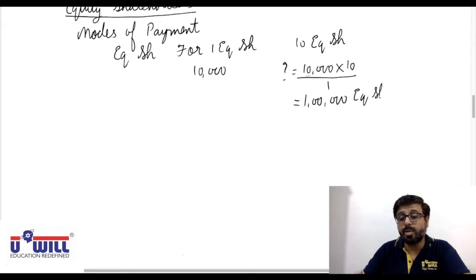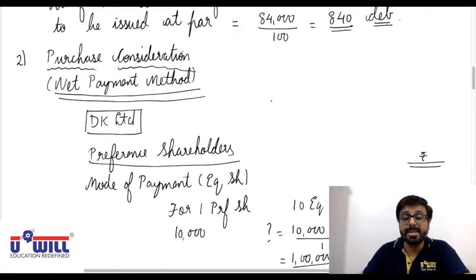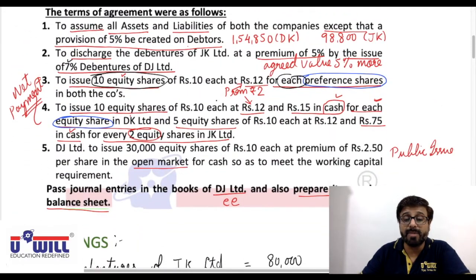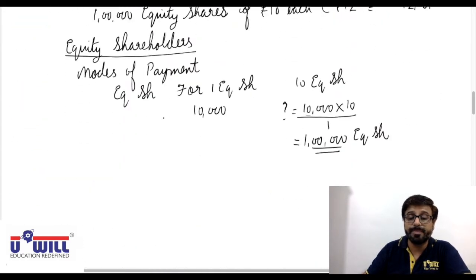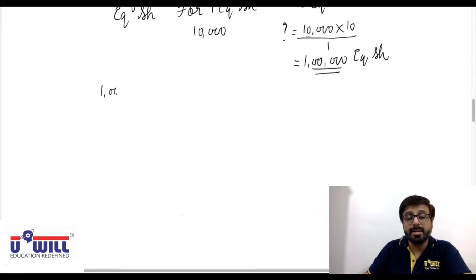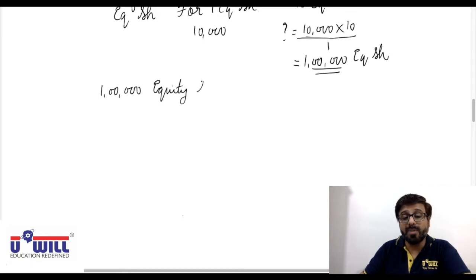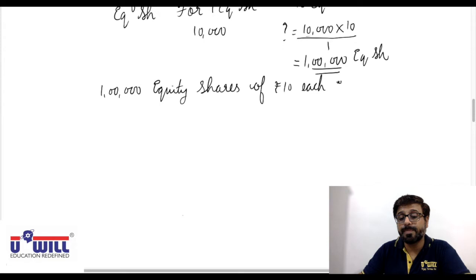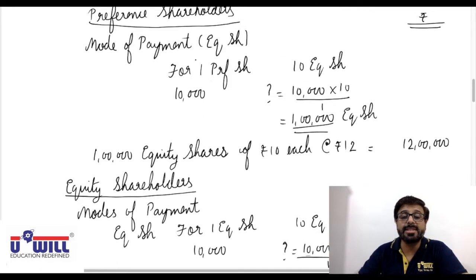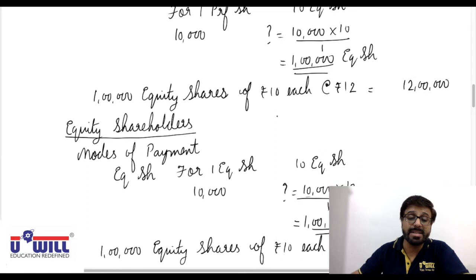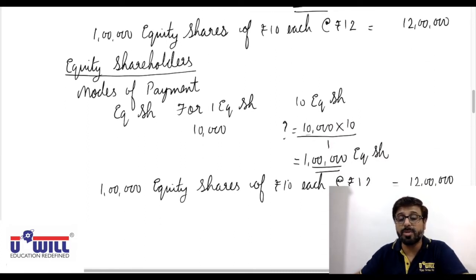And again 12 rupees. You can see here 1 lakh equity shares will be issued. They are of 10, but they are issued at rupees 12. So 1 lakh equity shares of rupees 10 each, but at rupees 12. So 1 lakh into 12, again the value is 12 lakhs. To preference shareholders also we are giving equity shares of 12 lakhs. To equity shareholders also we are giving equity shares of 12 lakhs.